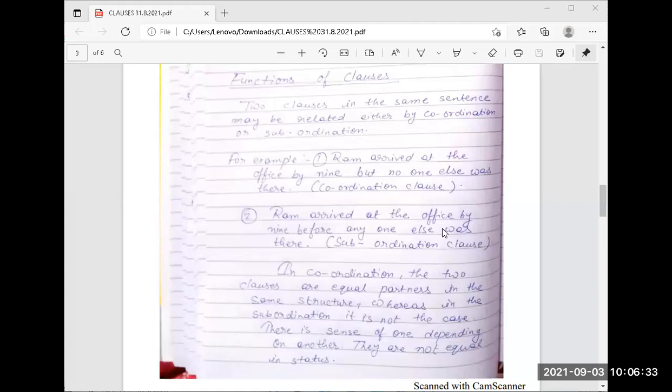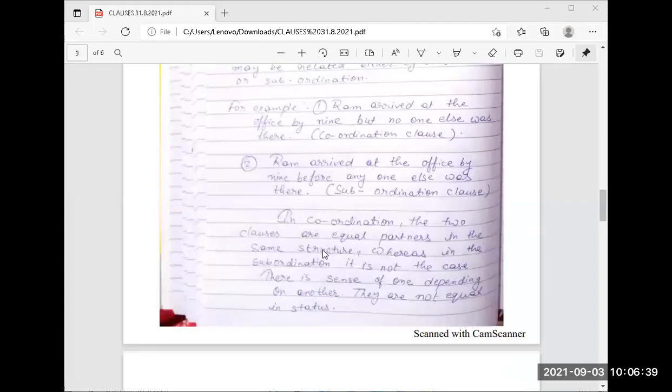So it is subordination. Both are not equal. In coordination, the two clauses are equal partners in the same structure, whereas in subordination it is not the case. This is the sense of one depending on another. They are not equal in status.